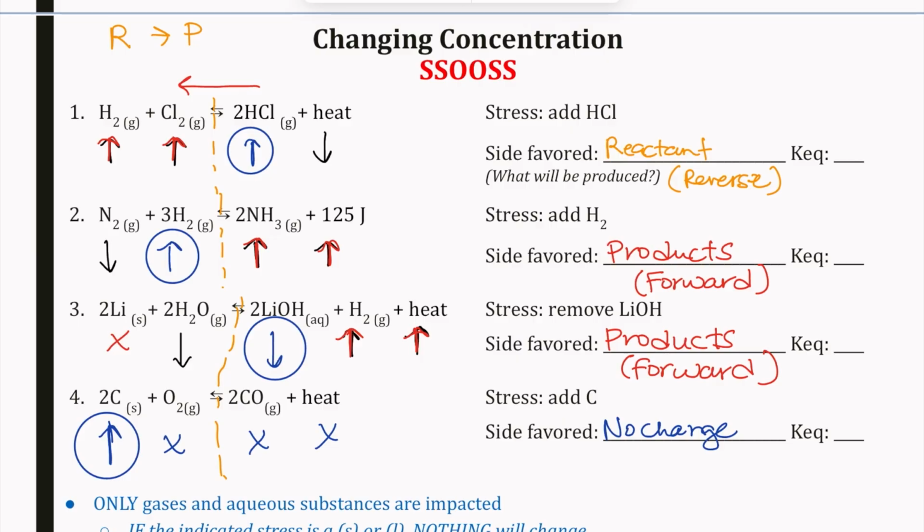And so your KEQ value is going to have no change when we have a concentration change. That is always going to be the case. If we change concentration, it's not going to impact our overall KEQ value.